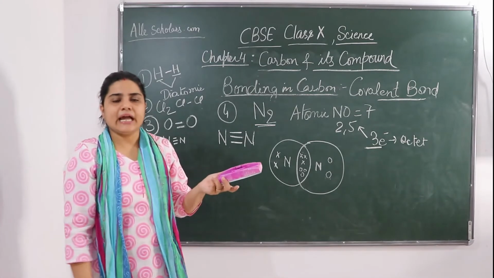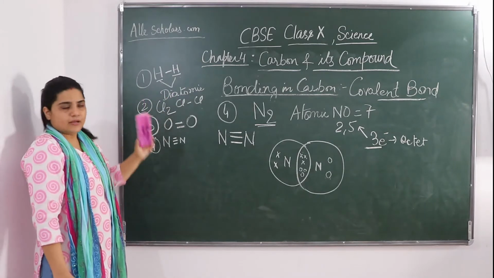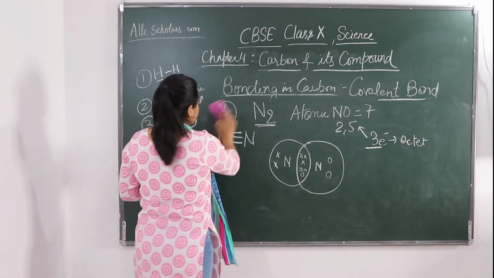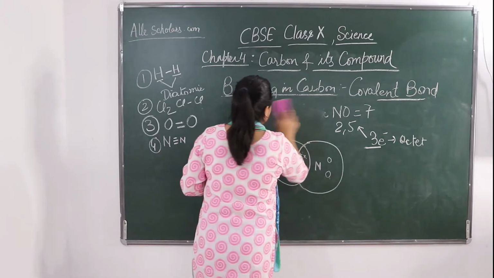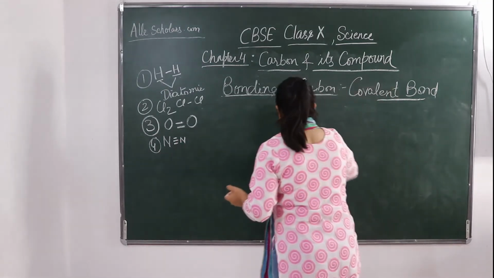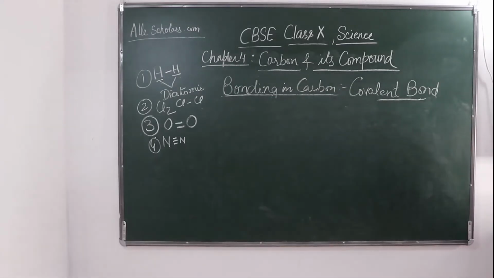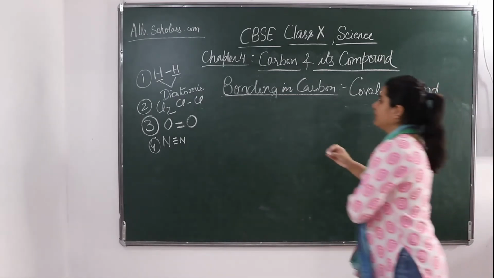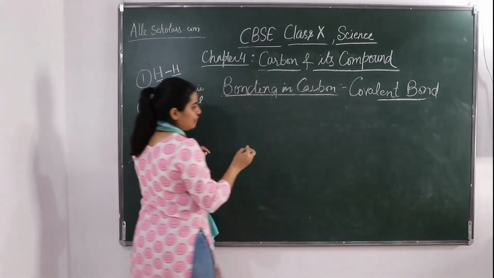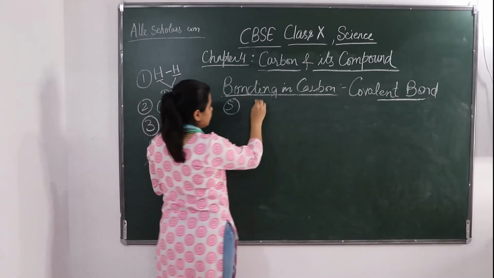Now we will take an example in which the molecule is not diatomic. So now we will see the fifth, which is methane, that is